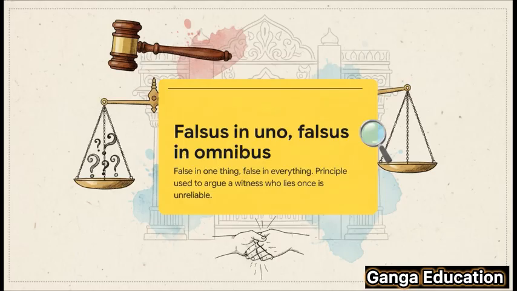This whole idea of testing truthfulness is captured by a famous legal maxim, falsus in uno, falsus in omnis. It basically means false in one thing, false in everything. So, if a lawyer can prove a witness lied about even a small detail, they can argue that the witness's entire testimony should be thrown out. Now, it's important to remember that Indian courts use this principle very, very cautiously. They won't automatically dismiss everything a witness says.